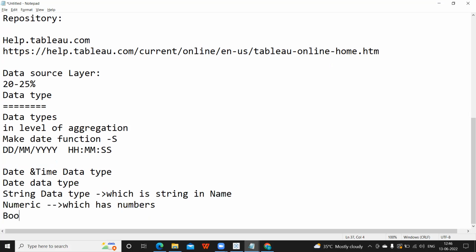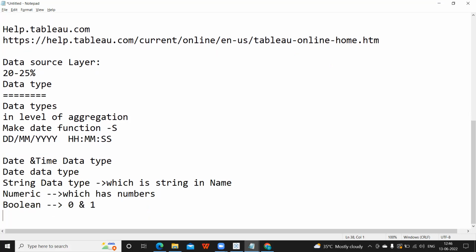Then boolean, which means 0 and 1. Again, we all know about this. Then there is the spatial data type. Spatial means if you are working with geo-dimensional or latitude and longitude information, working with maps or creating maps, then in that kind of case this is very important.